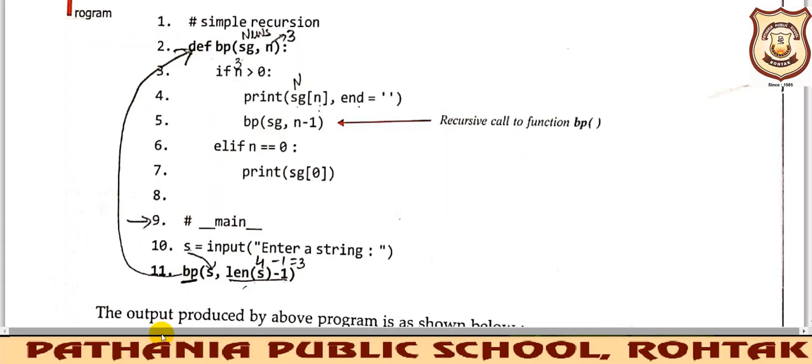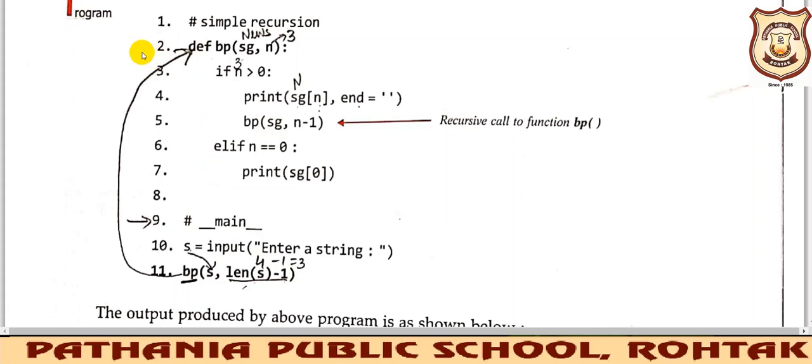Where is the function call? Here. How am I identifying this is a function call? With the name and the parameters inside that particular function, right? So the program execution will start from here. This red line will be read only, and all other lines under this function definition will be ignored for the time being. It will come into execution only when your function call is there, right?